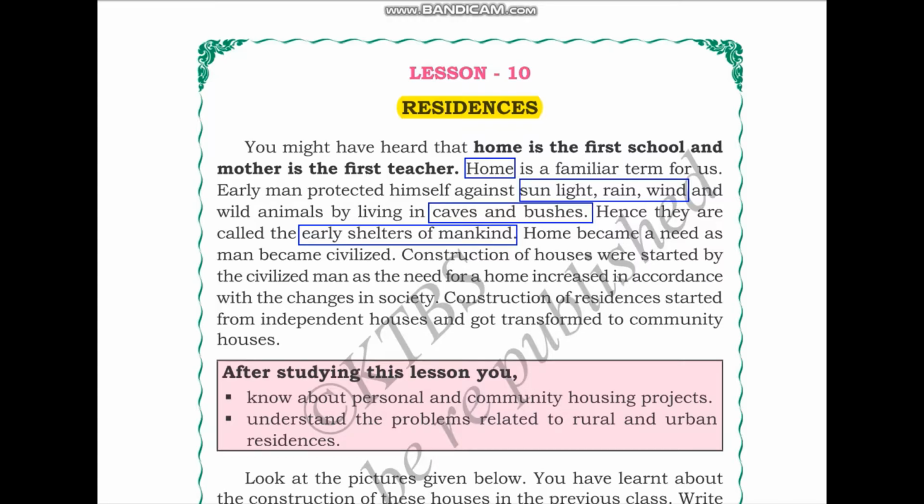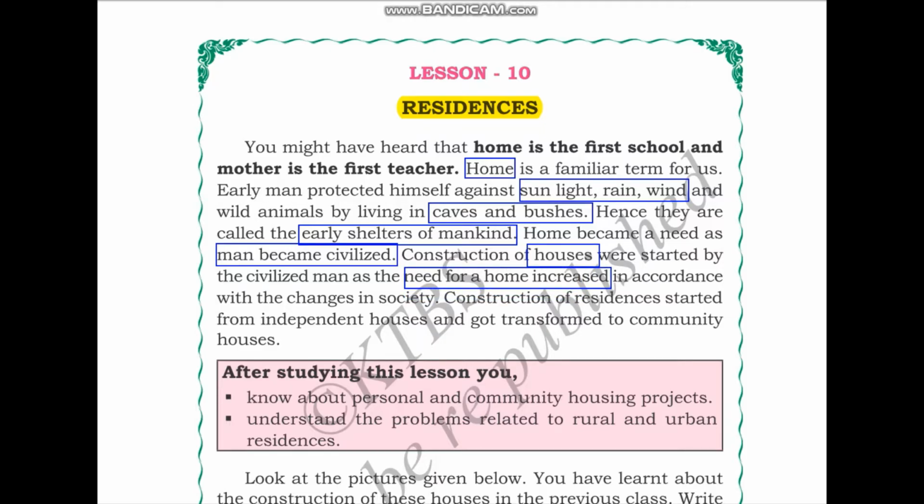Home became a need as man became civilized. So as we became more and more civilized, home became one of the most basic needs. Construction of houses was started by the civilized man as the need for a home increased in accordance with the changes in society. So, we started constructing our own houses instead of searching for caves or bushes to live in. This happened as the need for the house increased in accordance with the changing society.